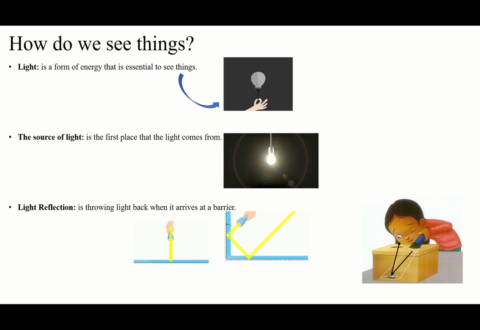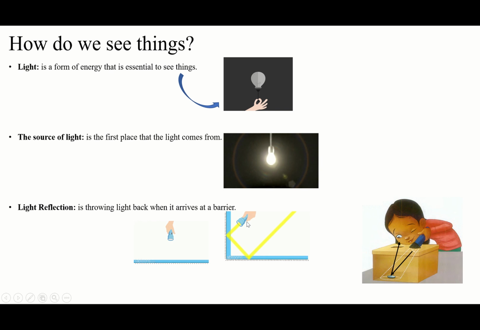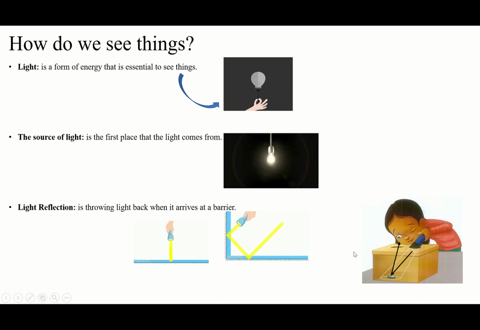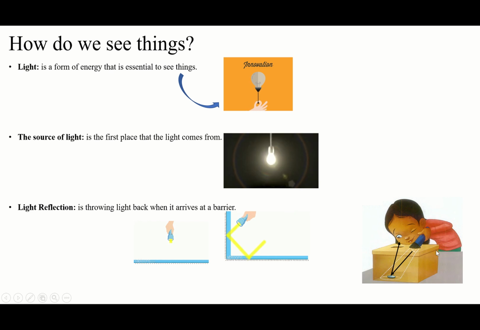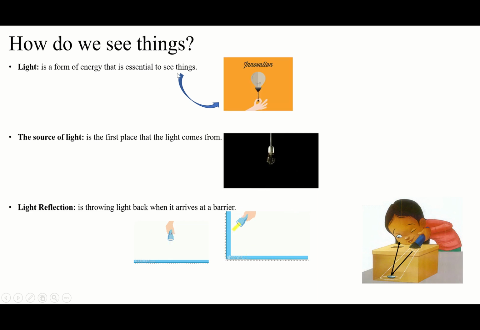By the way, we cannot say only the left side, but most of the light will go to the left side. Of course, it will be reflected all around. That's why we can see everything around us. It's not that only one side will be dark and one side will be light. Every place will be full of light, and we can see things. For example, if there is no light in the room and you look into the hole to see the coin, you cannot see it because there is no light. We said light is essential to see things. Without light, we cannot see.